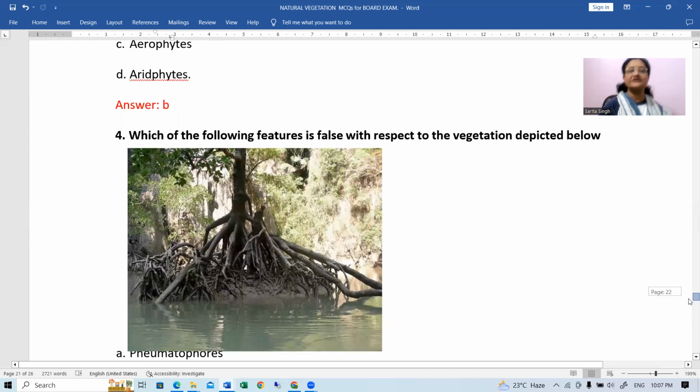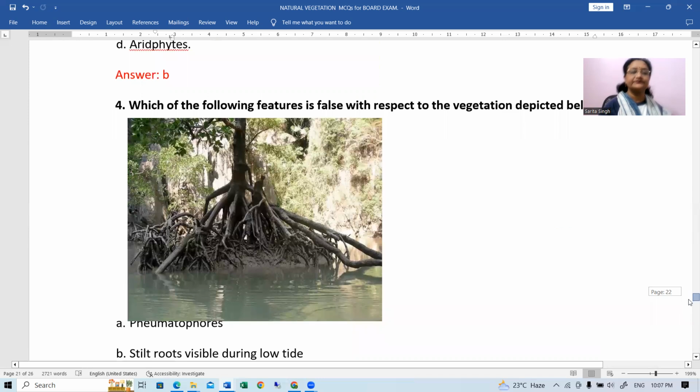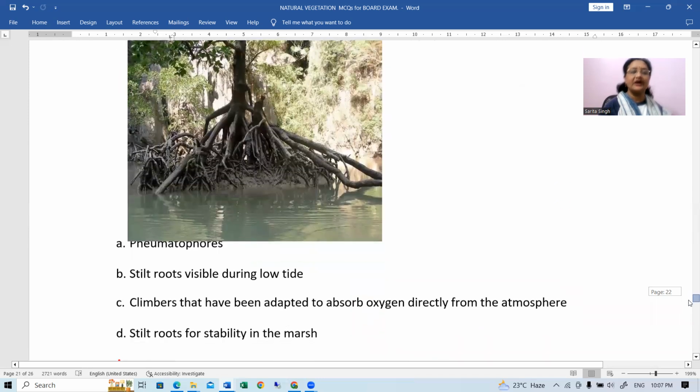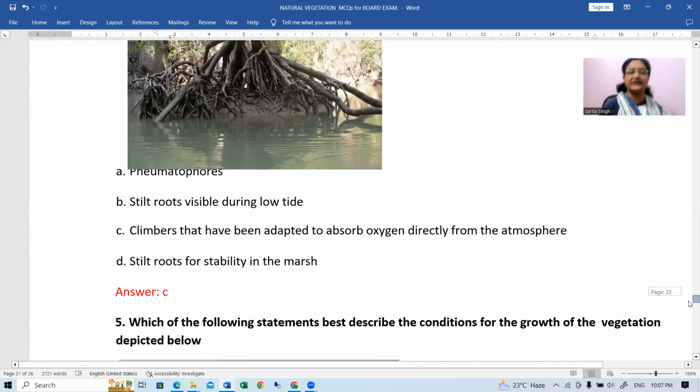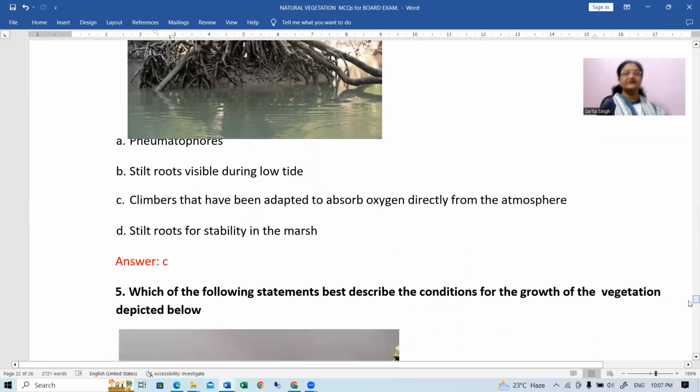Yeah. Which of the following features is false with respect to the vegetation depicted below? इसमें आपका ये आंसर हो जाएगा C. Climbers that have been adapted to absorb oxygen directly from the atmosphere. Okay. Next is, stilt roots for stability in the marsh. No, C will be the correct answer for this.